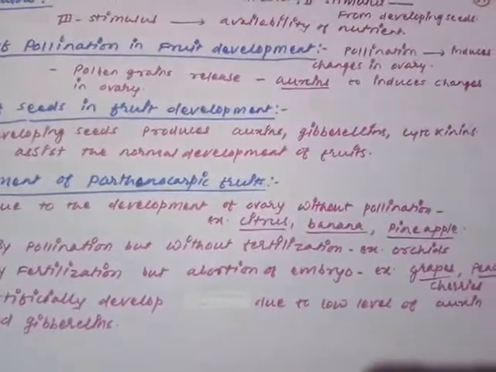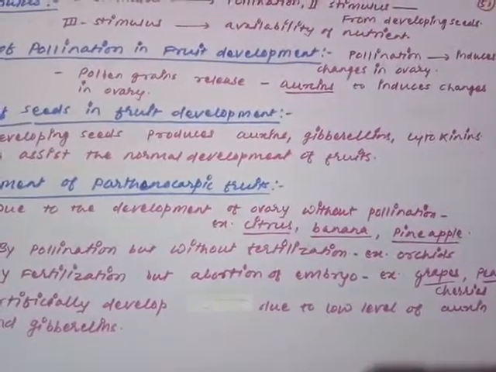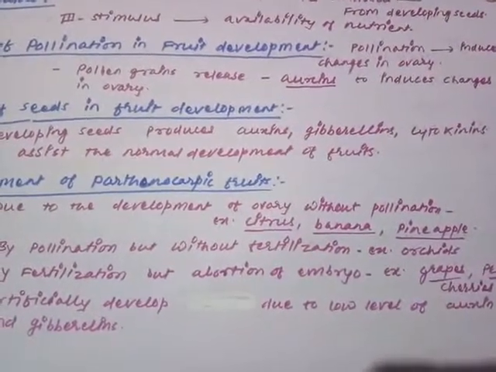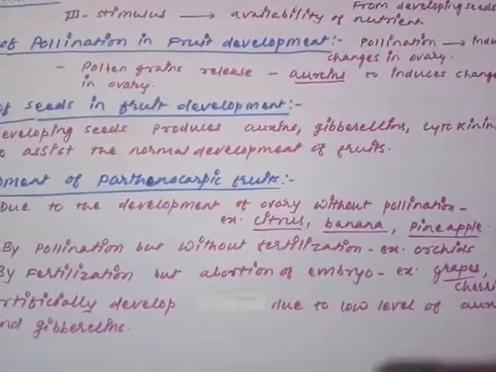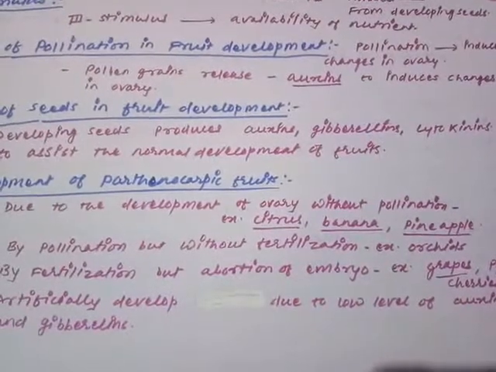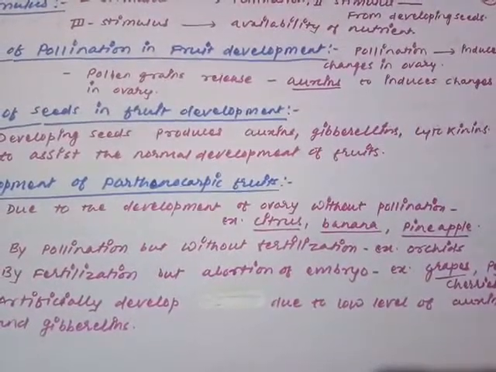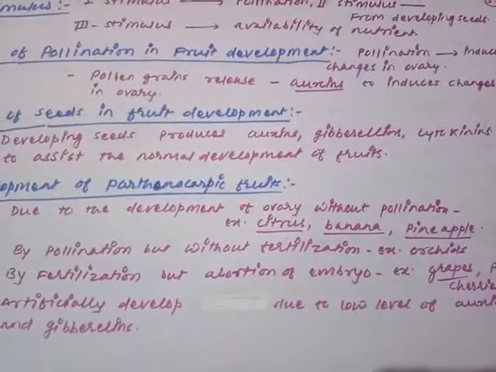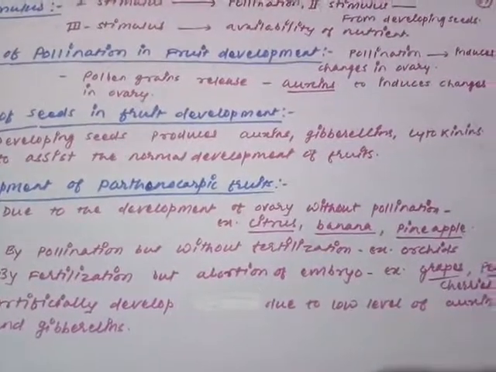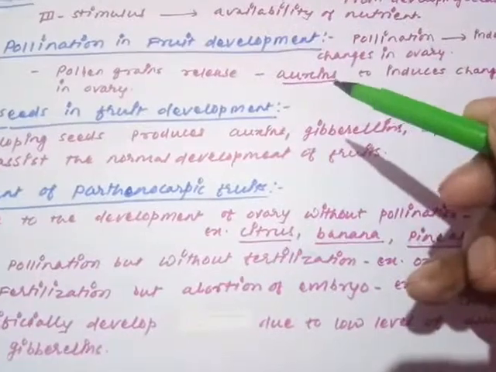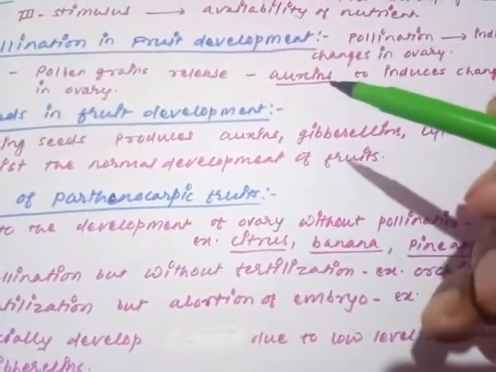What happens during the pollination? When the pollination occurs, due to the germination of the pollen grain, the ovarian structures undergo a process of changes. Why is this so? Because the growing pollen grains are releasing some specific chemicals or hormones. Those hormones are called auxins. Auxin is a very important hormone which regulates the growth of fruit.